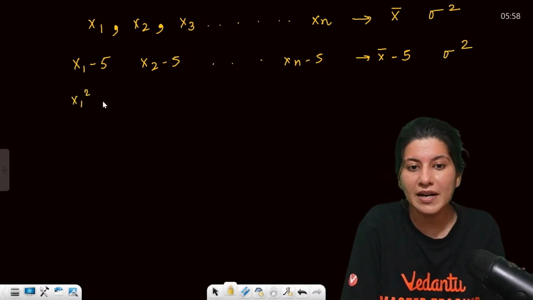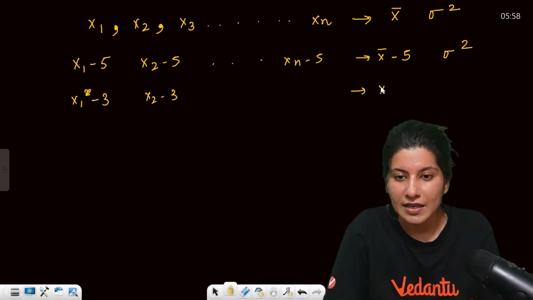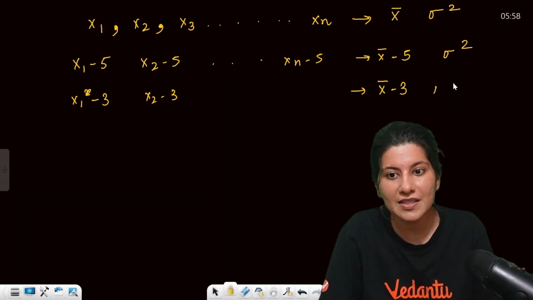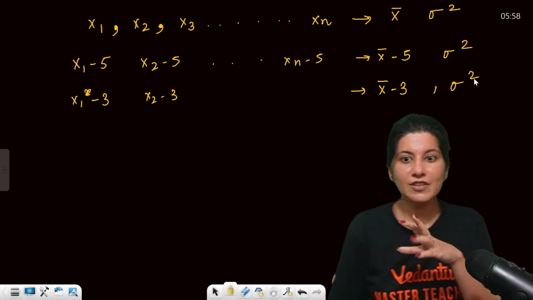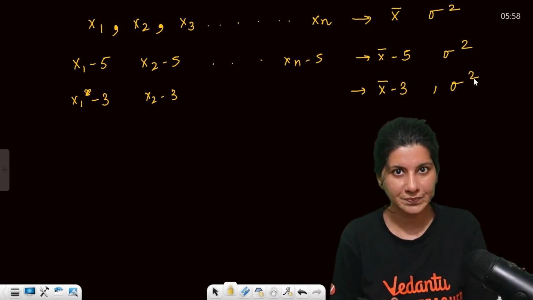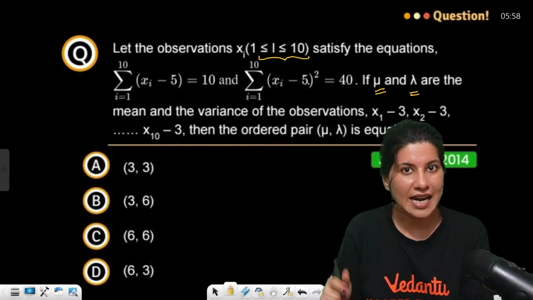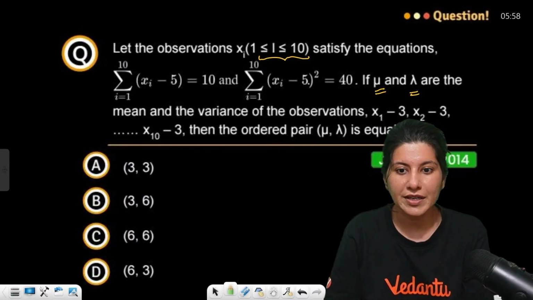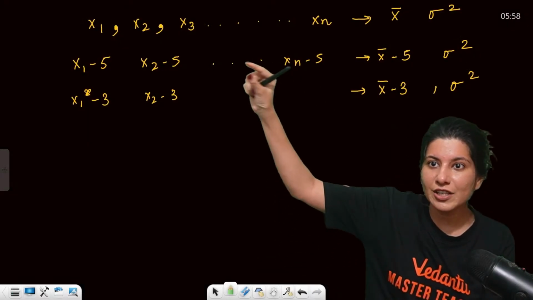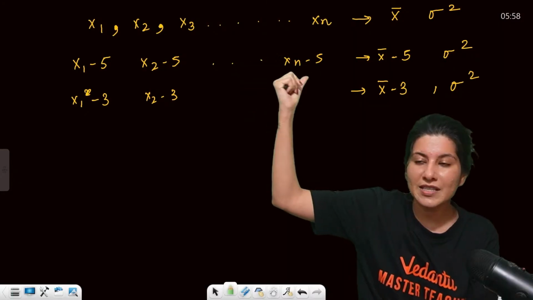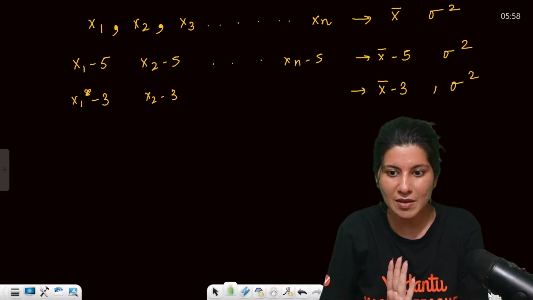Even for x1 minus 3, x2 minus 3, the mean will be x bar minus 3, but the standard deviation will not change, because for shifting of origin, standard deviation and variance both remain the same. Only the mean will change. So if I calculate the standard deviation of x1 minus 5, x2 minus 5 and xn minus 5, it will be the same throughout. Are you getting my point?